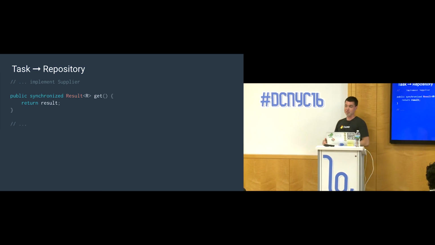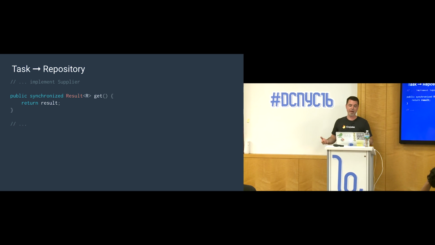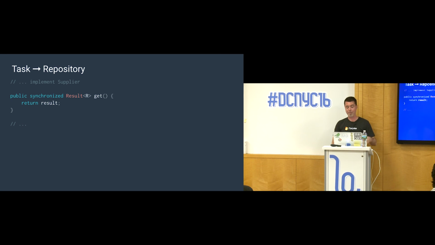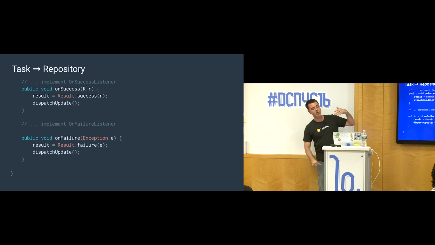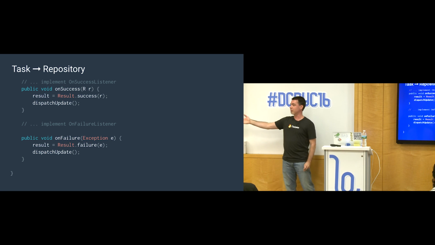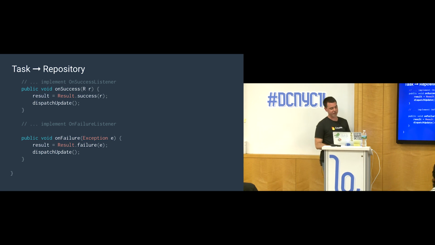When we implement the Supplier interface, we just have a get method that returns a result of type R, and we just return our result, the one that was populated from the success handler. And there's where we populate it. So you have the success listener, the failure listener, and each one of these will record the result and then turn around and dispatch that update. Dispatch update just tells Agera, let all the updatables know that we have new values here. They should be notified and they can reach back in and find it. Okay, so that's how you implement that.